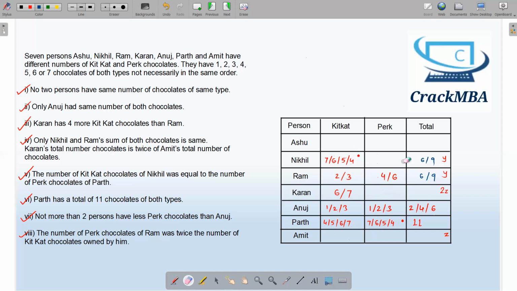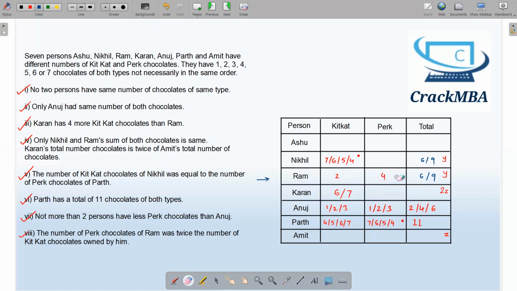So what we can do, we have to consider one of the possibilities. I can see Ram's entire column is filled and there are only 2 possibilities. We can work on that parameter. So I'm assuming one value: Ram has 2 KitKat. This is the assumption that I've taken.